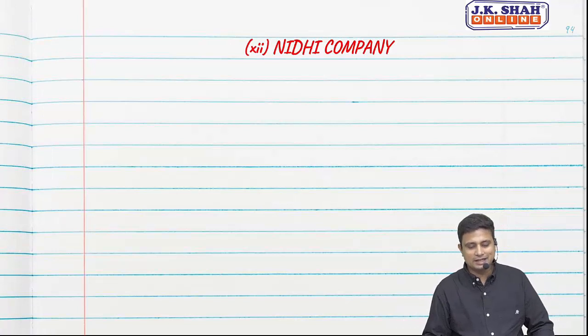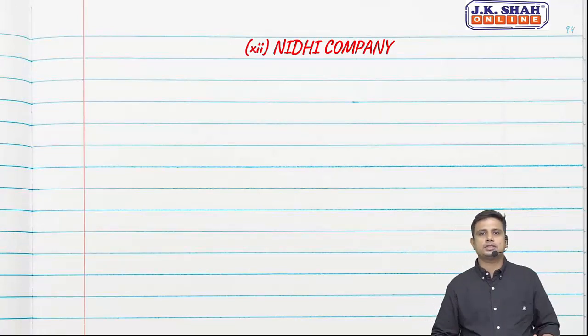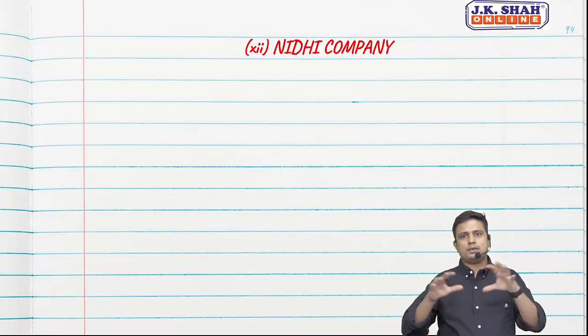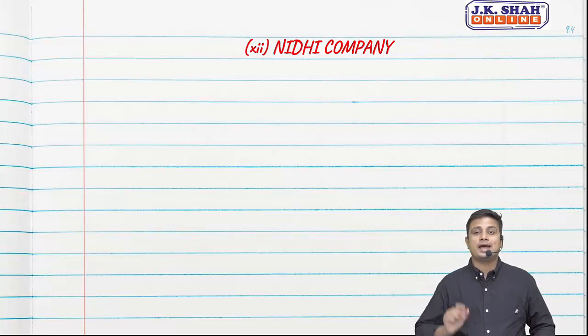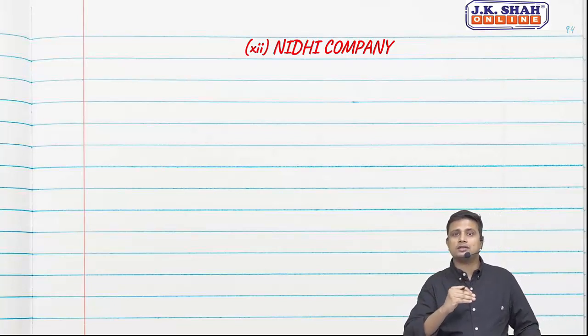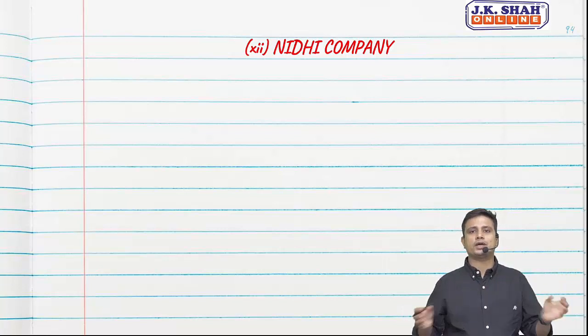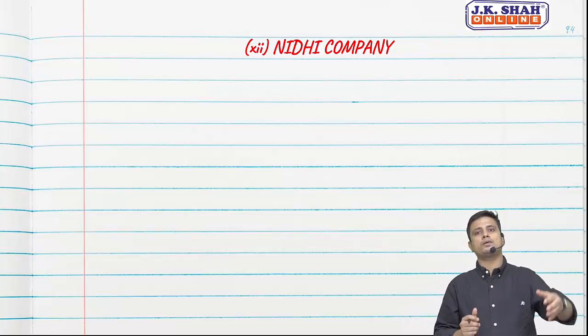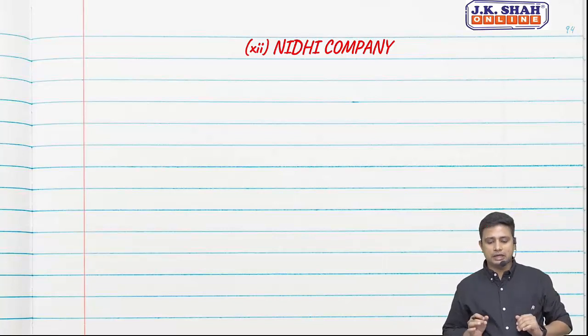Clause 12, Nidhi company. Now before we go ahead, let us understand what a Nidhi company is. The Nidhi company basically has its members. They will accept deposits from the members and they will grant advances only to the members. It is kind of a mutual fund company where everyone contributes some money and whoever requires it is given a loan. So that is a Nidhi company.